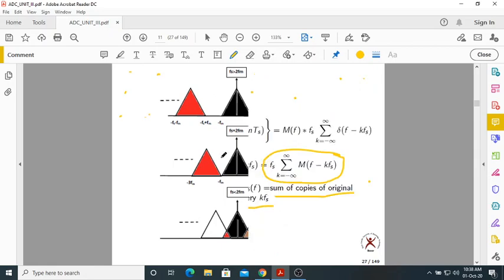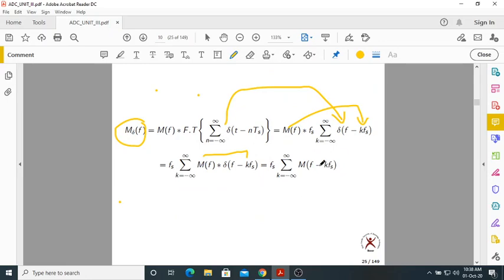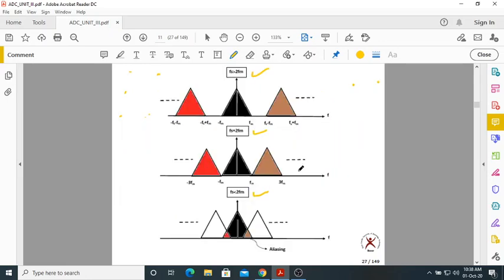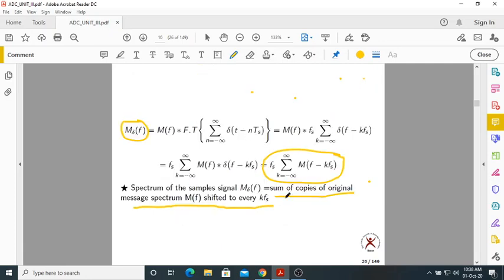You can clearly see here one more thing: the amplitude of the spectrum is multiplied by fs, and fs is also a constant. So the spectrum is the summation over k from minus infinity to plus infinity of M of f minus kfs.